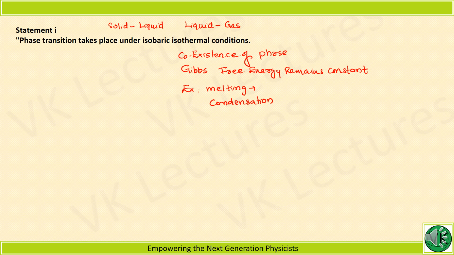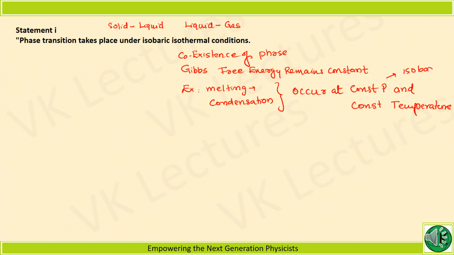Now these two things occur at constant pressure and constant temperature. Now this is what we are going to show, how it is at constant pressure. Constant pressure means isobaric. Constant temperature means isothermal.